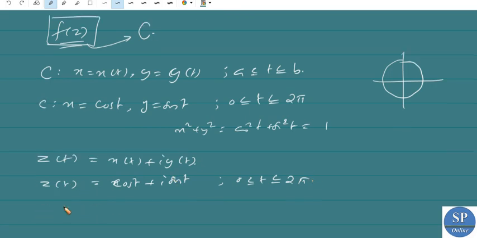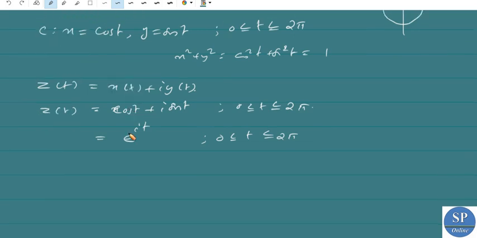So this is actually a curve which is a unit circle with center at 0. This can also be written as e power it. We know e power it is nothing but cos t plus i sin t. So this is also an equation of a unit circle. So our curve is this. Actually, we can define our integral in complex variables.